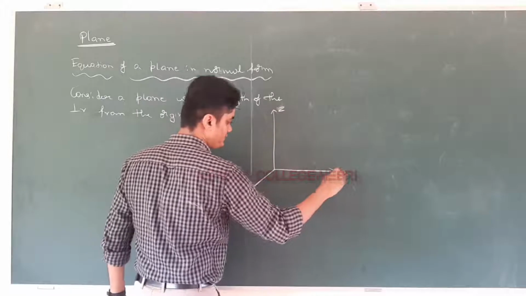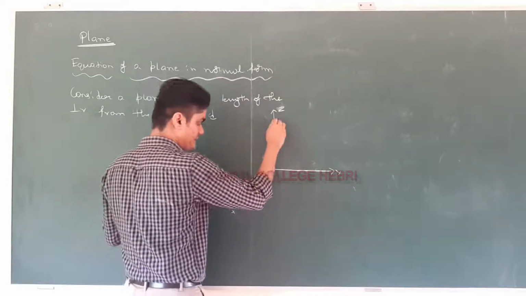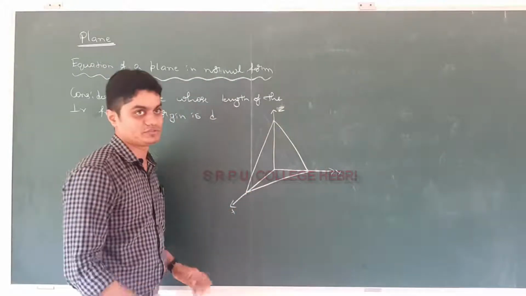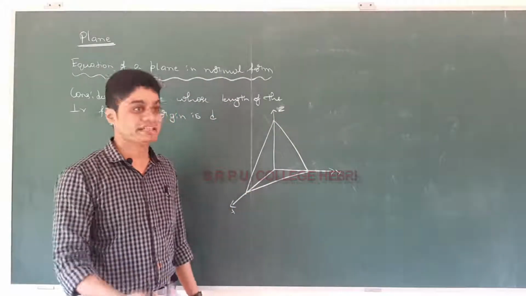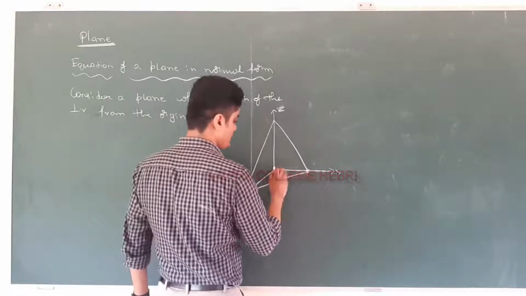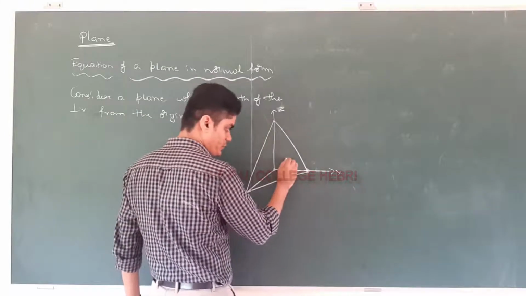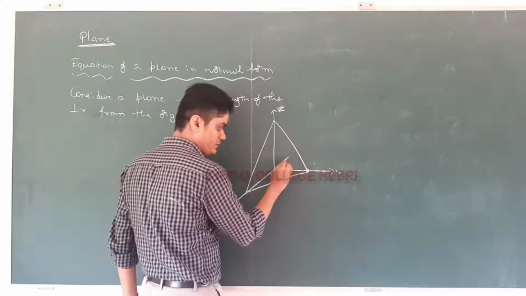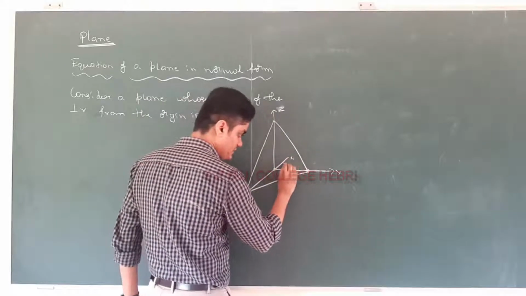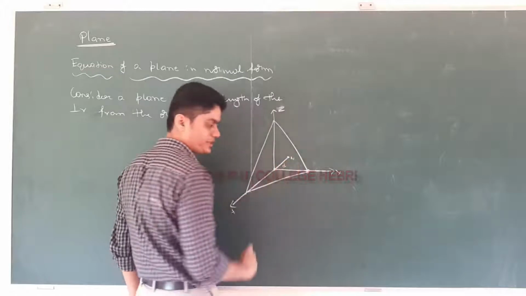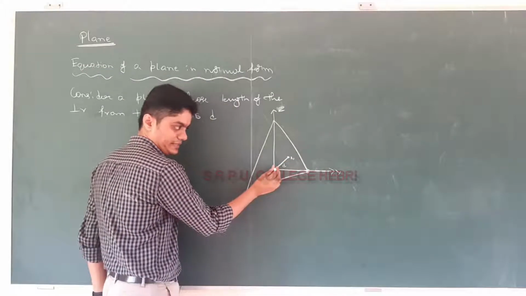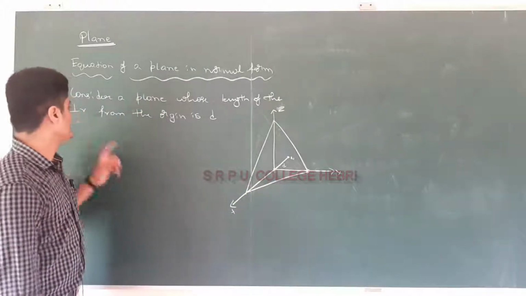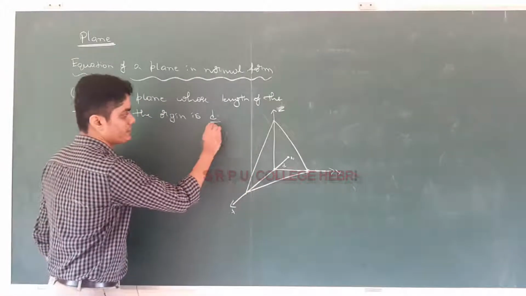So I'll take the plane like this. Actually it is not a perfect diagram, because this is a 2-dimensional board and a 3-dimensional diagram. Let me take this one point, n. This length is d, the length of the perpendicular from the origin to the plane. So consider a plane whose length of the perpendicular from the origin is d. Is that understood?